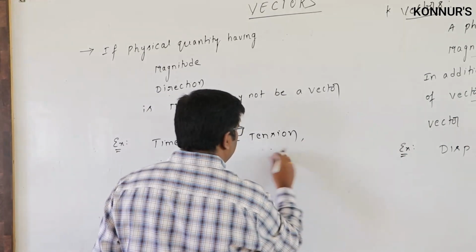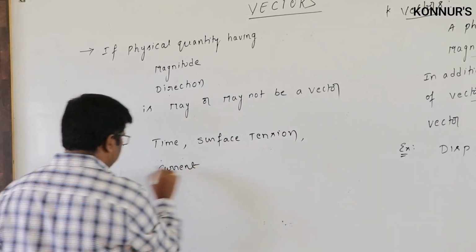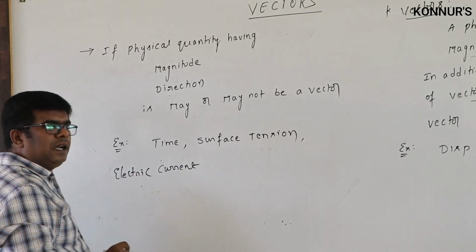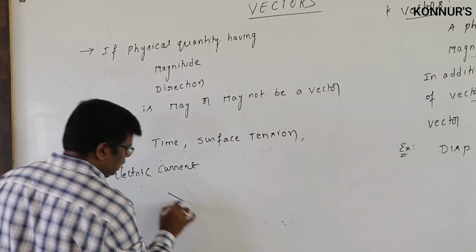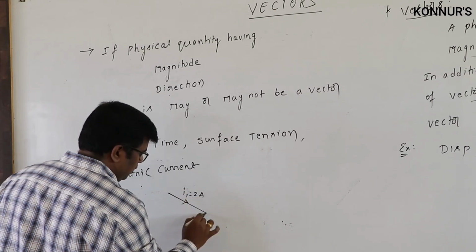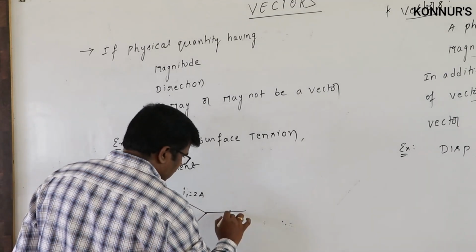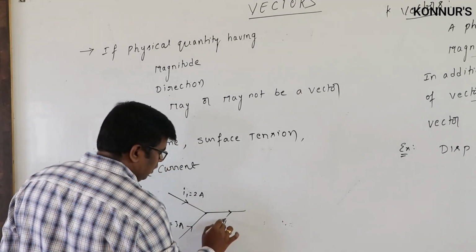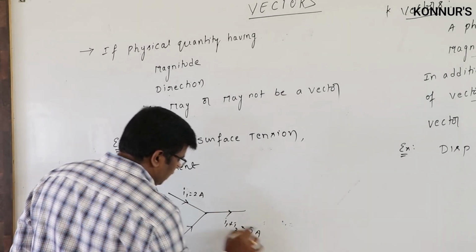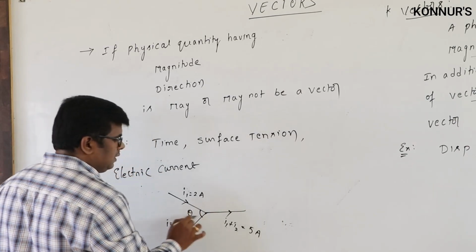And take electric current. If current I1 equals 2 amperes and I2 equals 3 amperes, the total current flowing is always I1 plus I2, that is equal to 5 amperes, whether the angle theta is 30, 40 or 60, whatever it is.